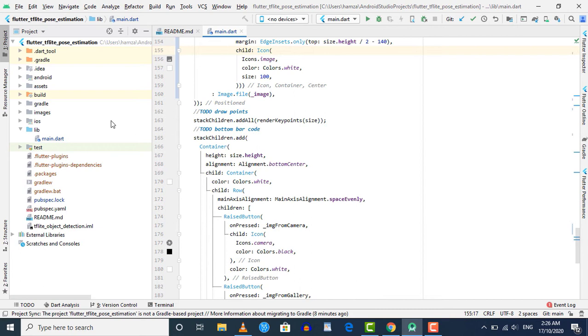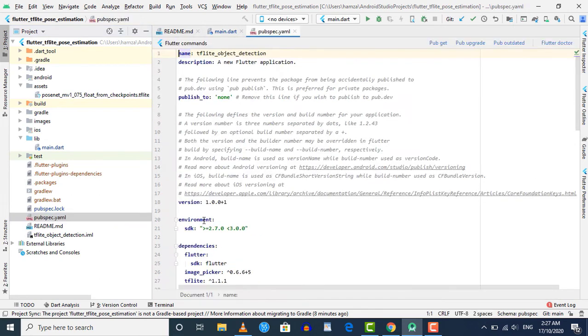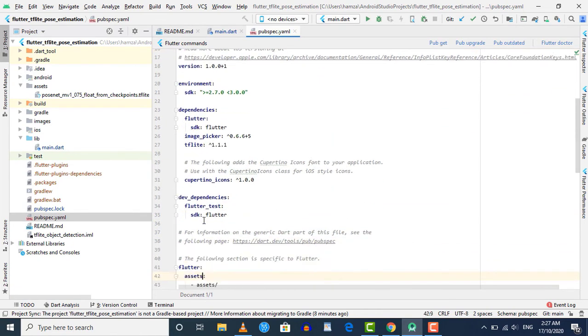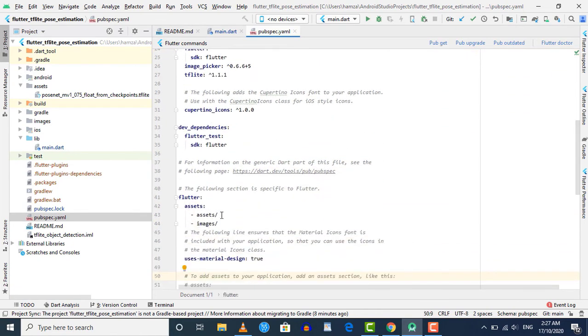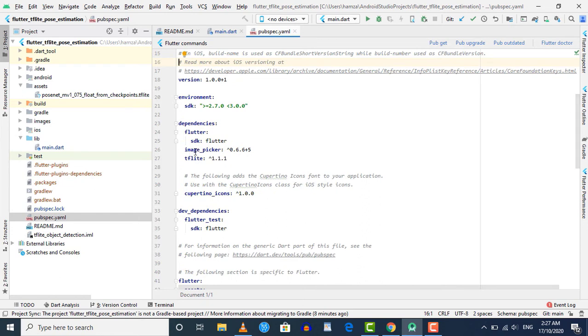So now let's start. Our first step was adding the model inside our Flutter application. There you can see that we created this assets folder and we placed our model here. That is our posenet.tflite model. Then inside our pubspec.yaml file, we added this assets folder so that the files available inside it are visible. There you can see that inside this Flutter section, we declared this folder. Then we added the package tflite inside our Flutter application and also our image picker library. We are using this library to get images from the gallery or capture them using the camera, and we are using this tflite package to pass those images to our model and get the result.